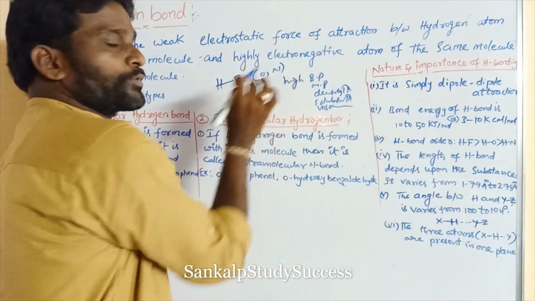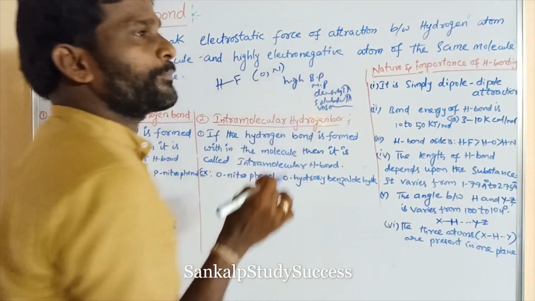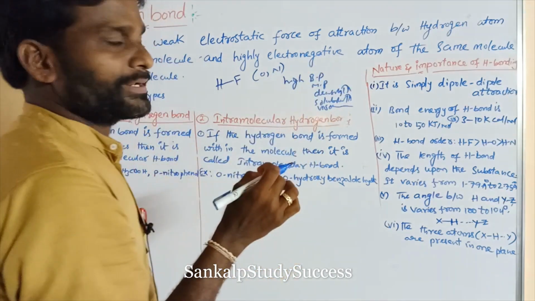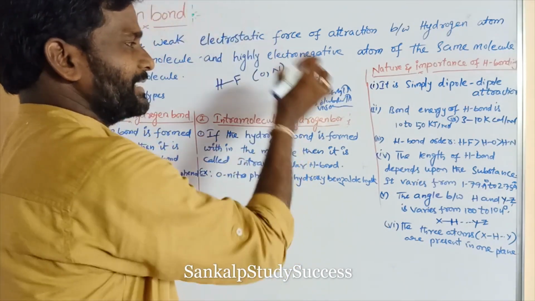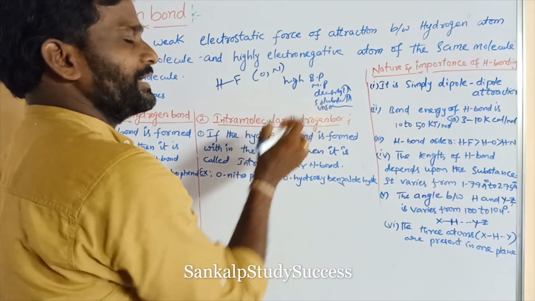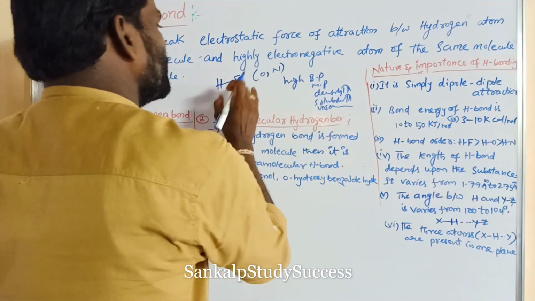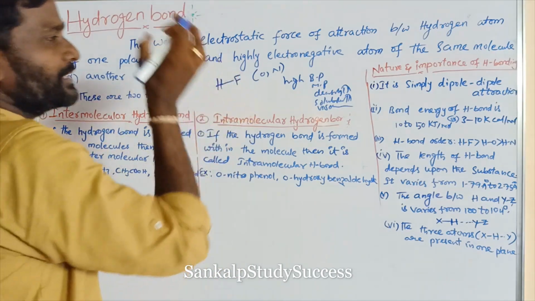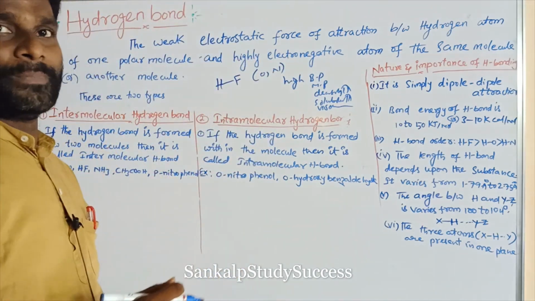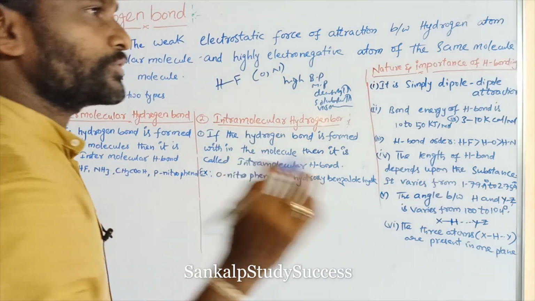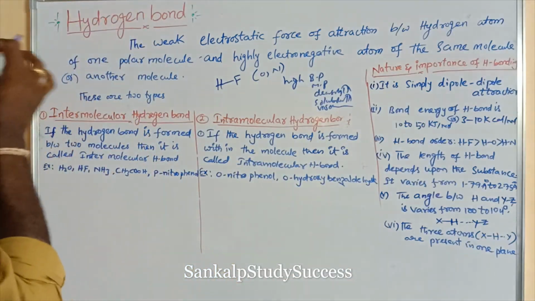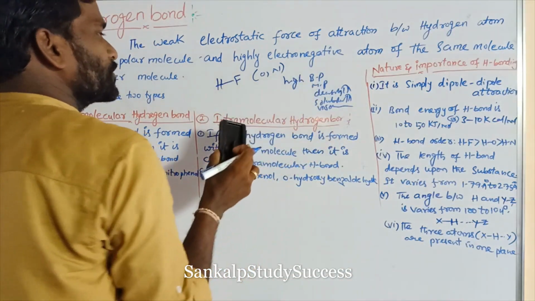What are the abnormal properties? Like high boiling point, high melting point, high density, and high solubility, and viscosity. So what is the reason why these compounds can show this type of abnormal properties? So due to hydrogen bond. So what is that?